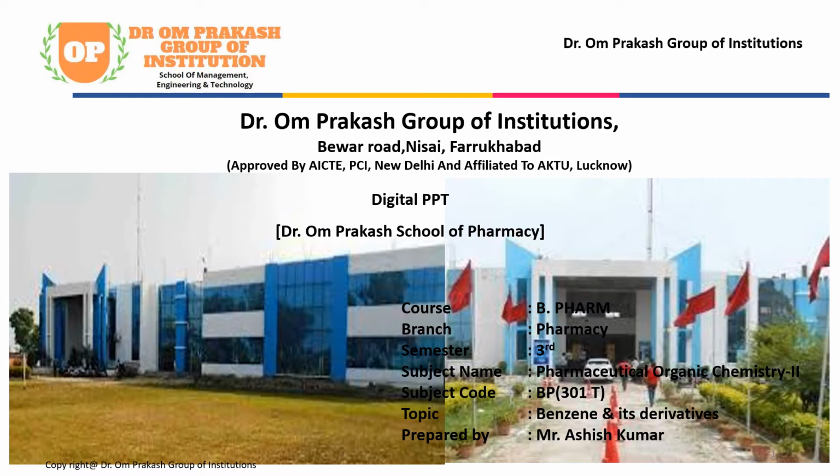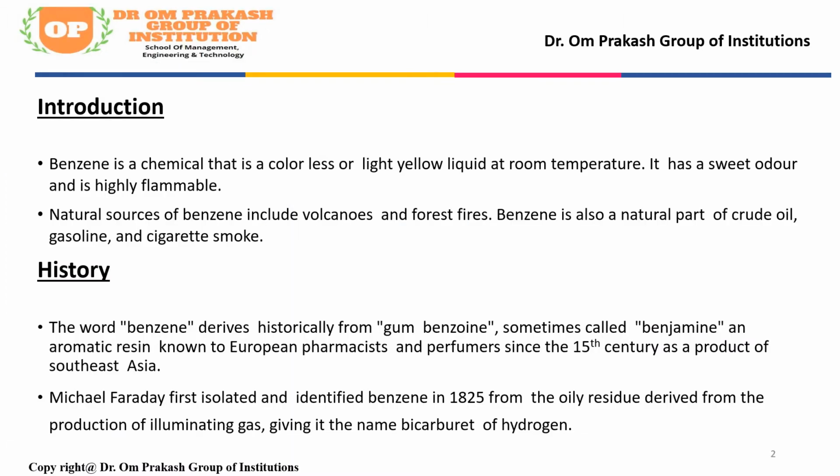So what is the introduction of benzene? Benzene is a chemical that is a colorless or light yellow liquid at room temperature. It has a sweet odor and is highly flammable. Natural sources of benzene include volcanoes and forest fires. Benzene is also a natural part of crude oil, gasoline and cigarette smoke.